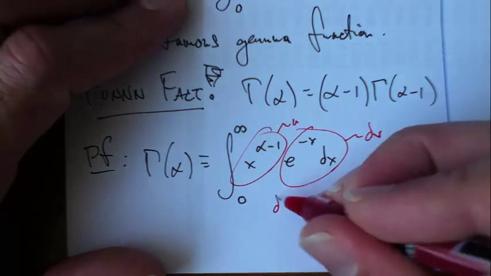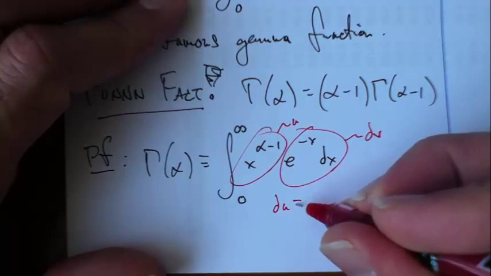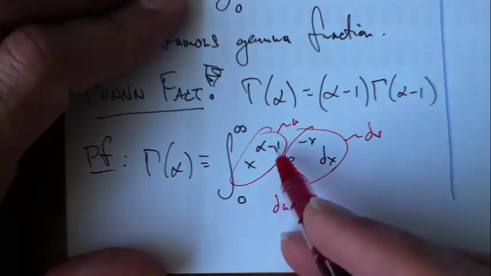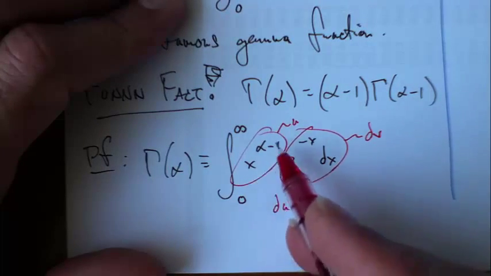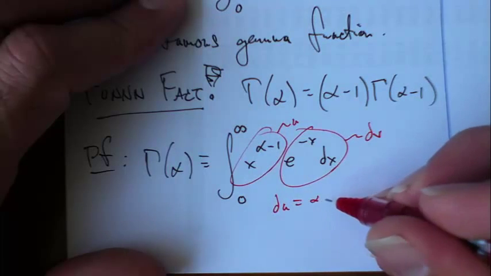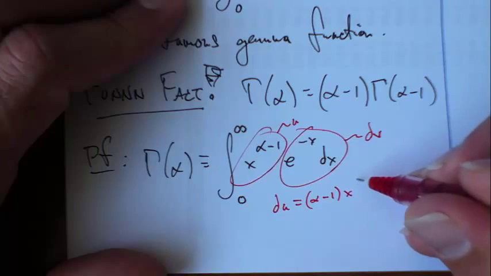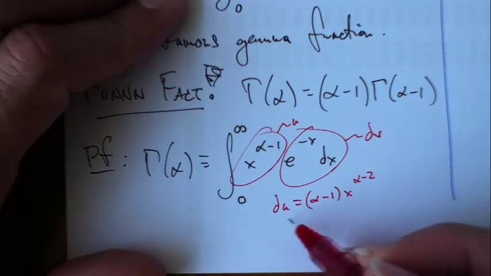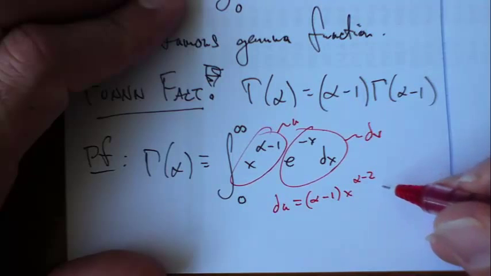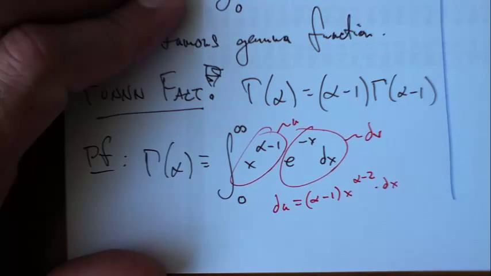So du, if I differentiate this with respect to x, is alpha minus 1 times x to the alpha minus 2, and then I put the dx over there.